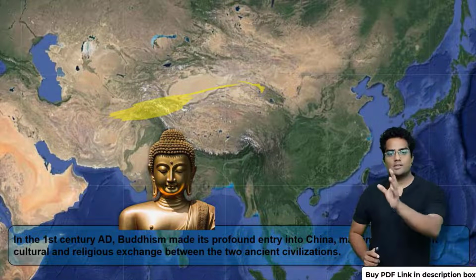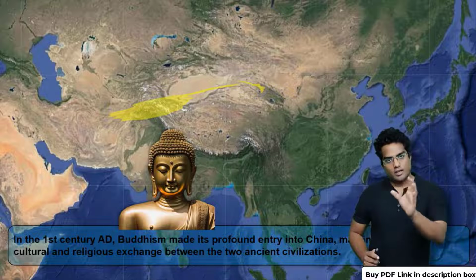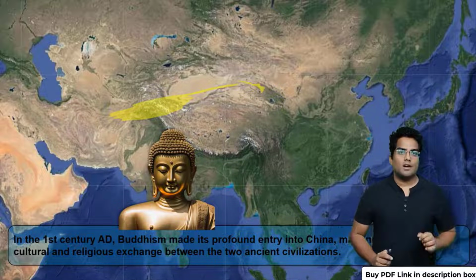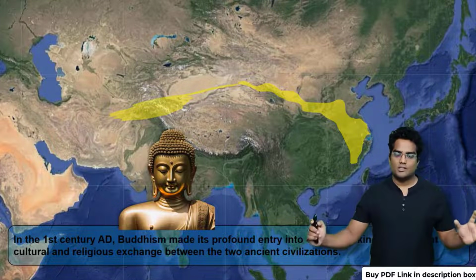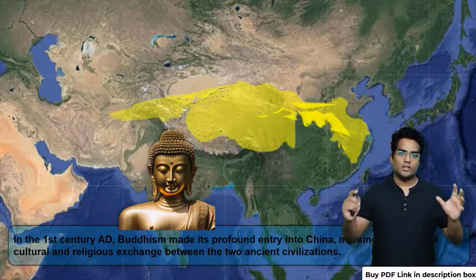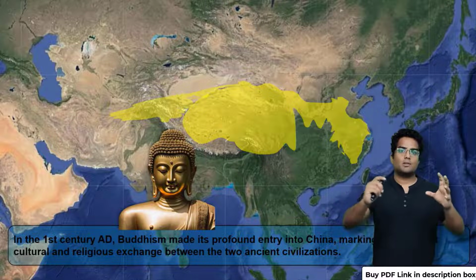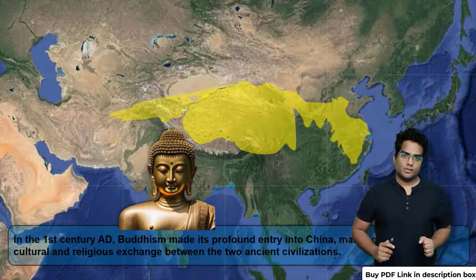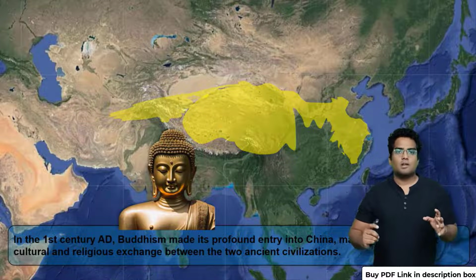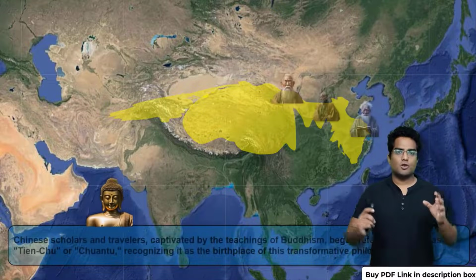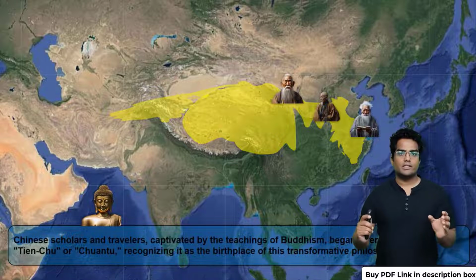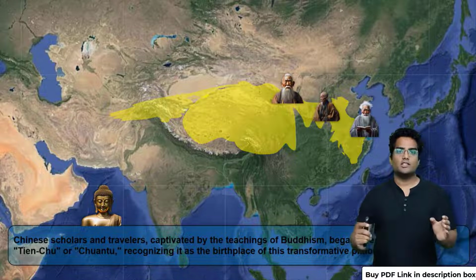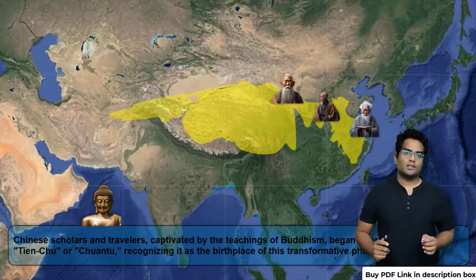From Afghanistan and Pakistan, it went to parts of Upper Tibet. From Upper Tibet, it went to parts of China. From China, it went to parts of Central Tibet. So pretty much it became the sphere of Buddhist influence. A lot of people in China wanted to travel to India because they considered India to be a very prosperous kingdom, or at least a place where a new teaching, a new religion has started.